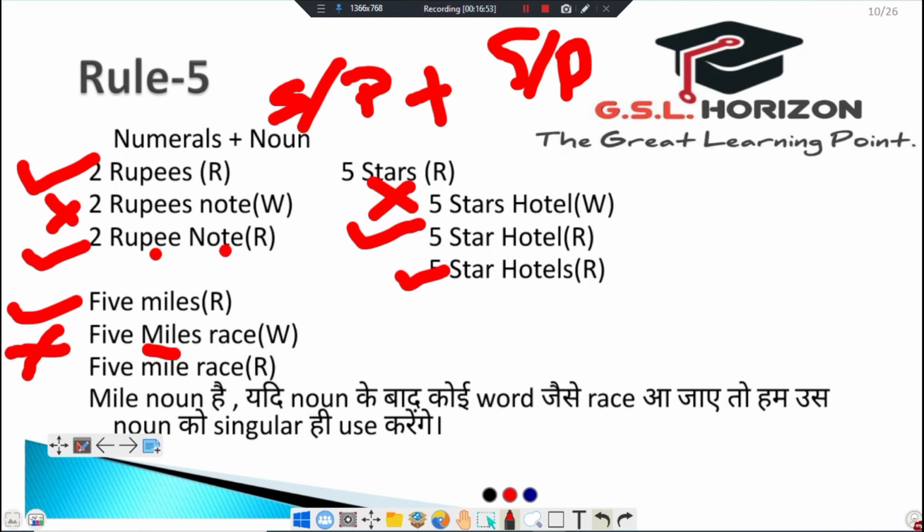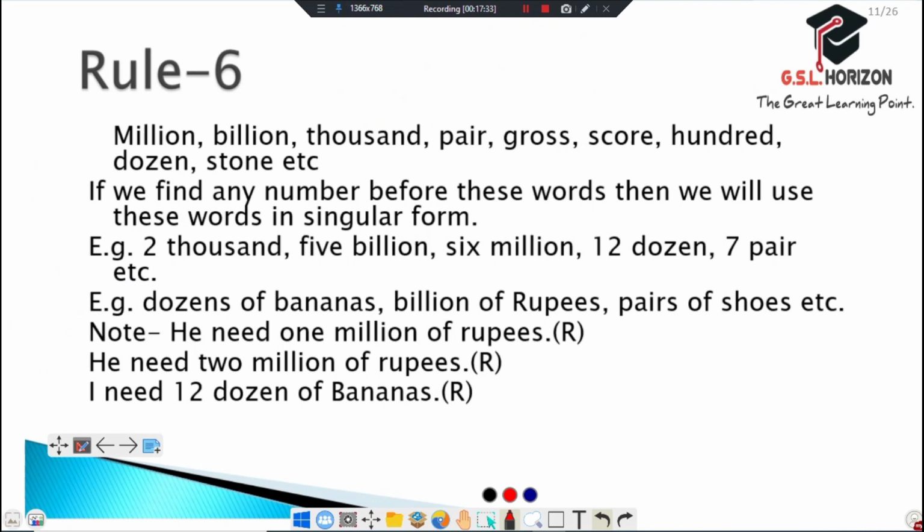If it is in plural form, then we always use plural. If any word comes after the noun, such as race, then we use it in singular form.